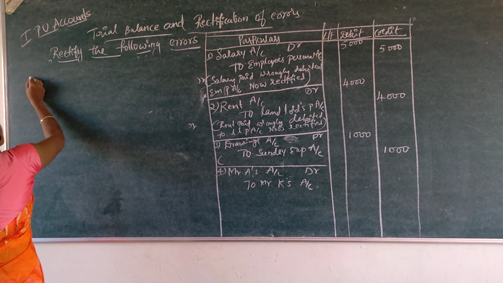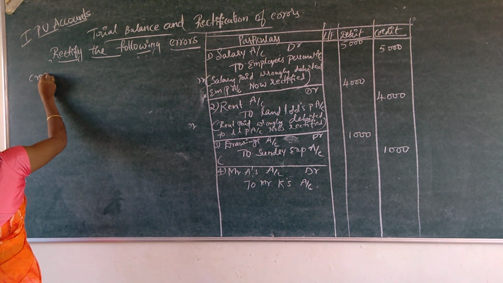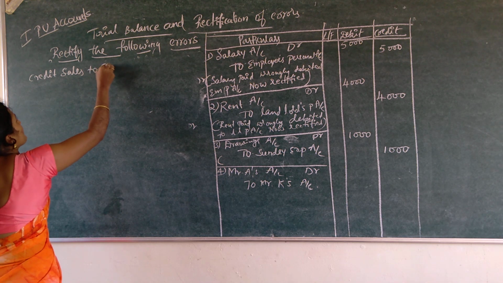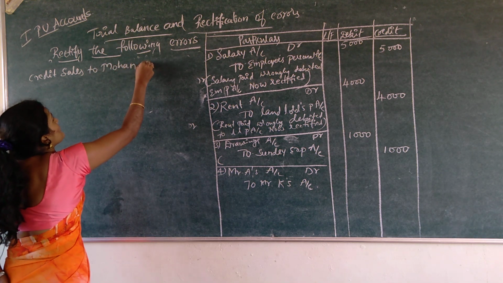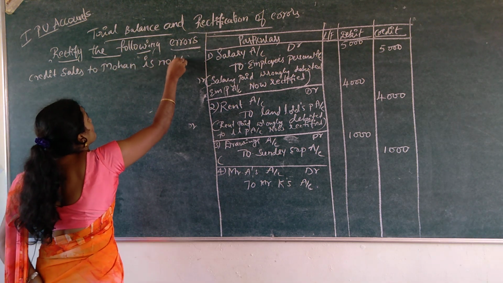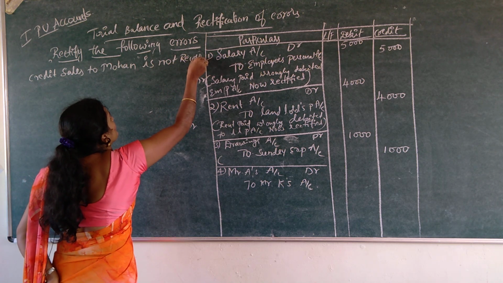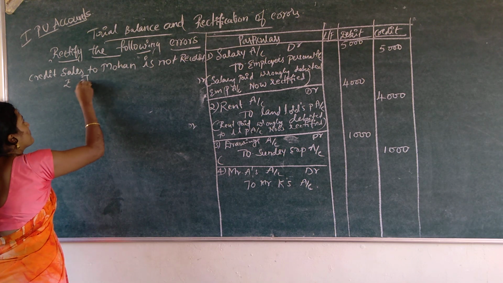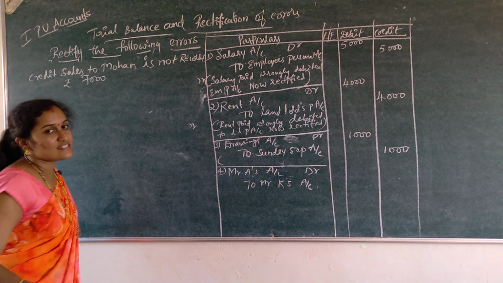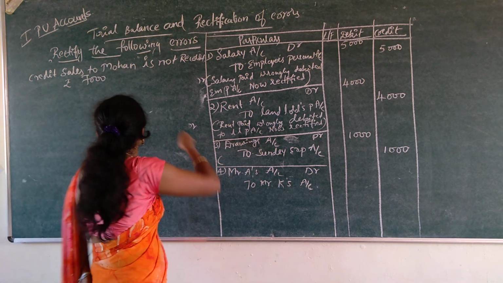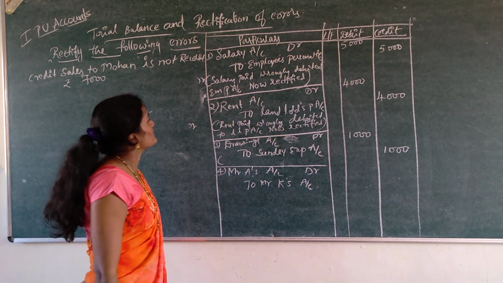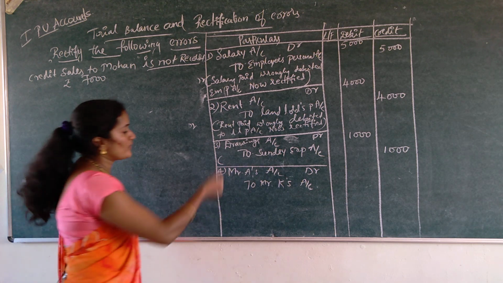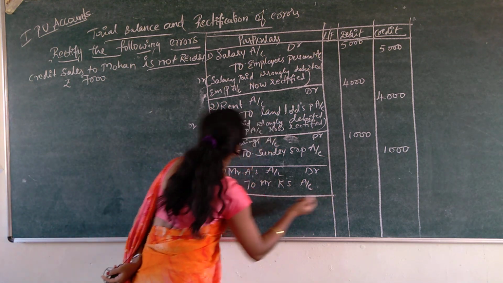Next one is the last transaction: credit sales to Mohan is not recorded, rupees 7,000. This is the first example we have already discussed. So credit sales to Mohan rupees 7,000 is not recorded. Not recorded means we have to record this transaction. What is the entry?